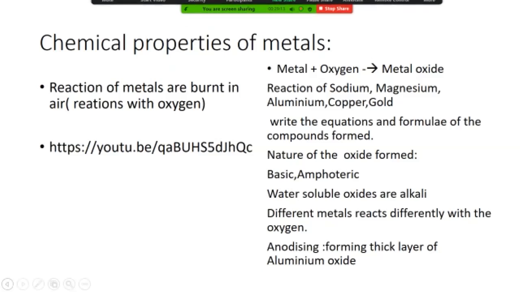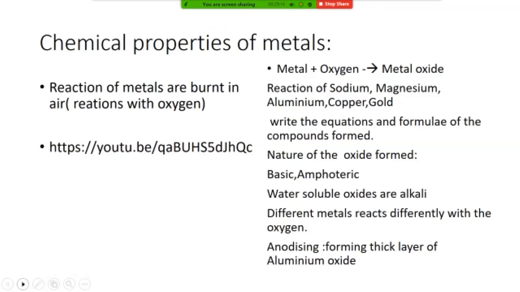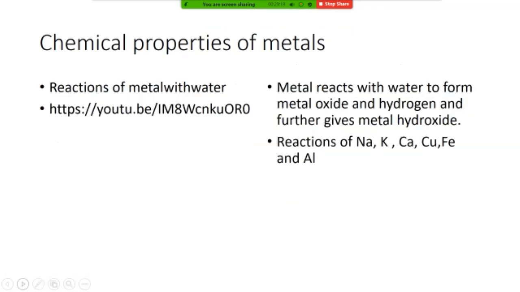Okay, now, so this is reaction with oxygen. Now if the metal reacts with water, are metals going to react with water? We can say yes, it will react with water. क्योंकि water के अंदर क्या क्या होता है? Hydrogen and oxygen. So when metal reacts, it will form metal oxide and hydrogen gas. What is coming out? अगर hydrogen gas बाहर निकल रही है, वो कहाँ जाएगी? It is going to dissolve in water, and again it is going to form metal hydroxide.